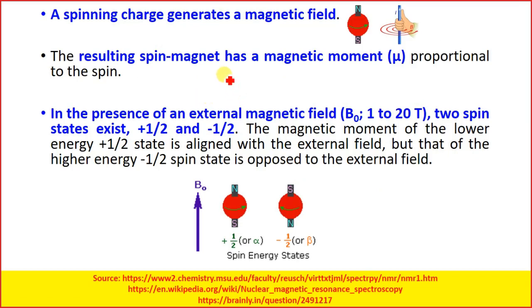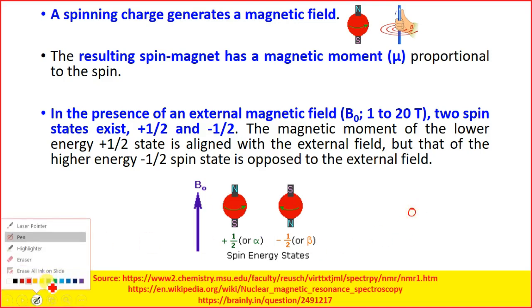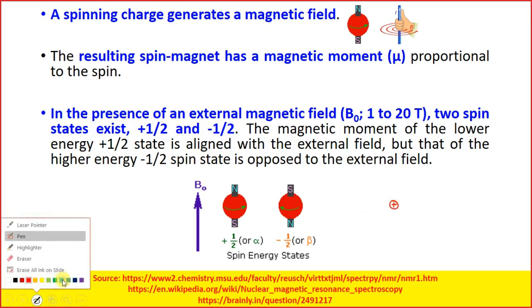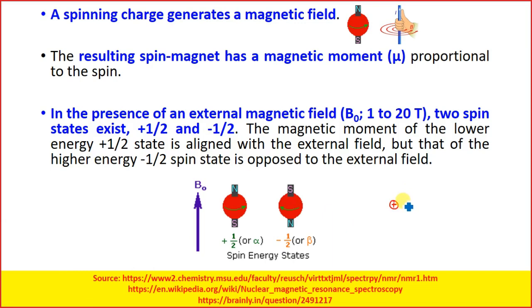Now, yeah. So what happens? If we consider an atom, within the atom, say we have a proton, we have a neutron.